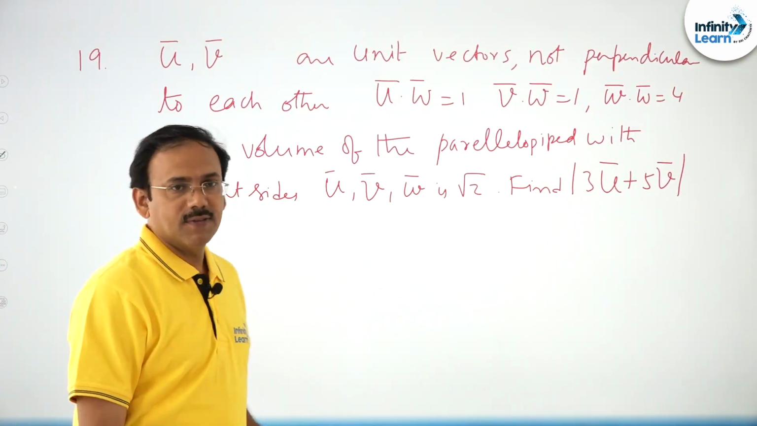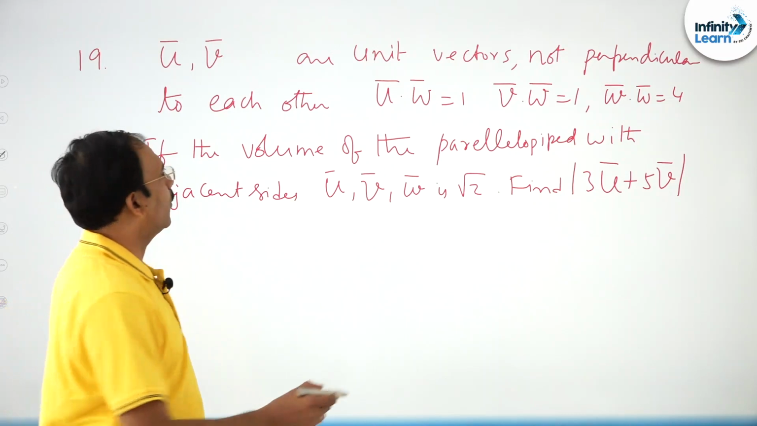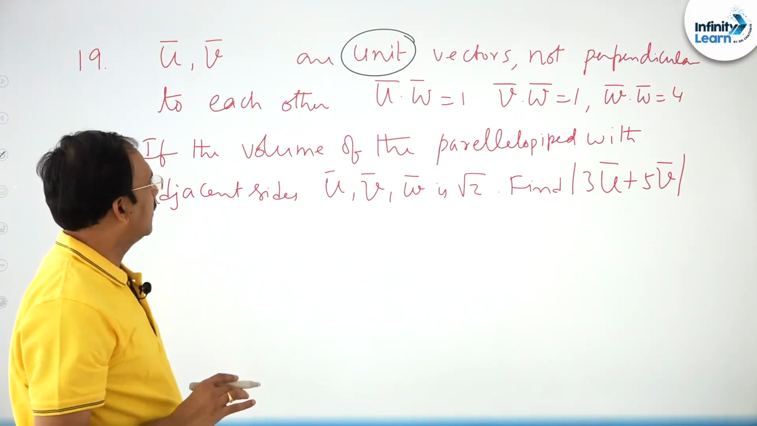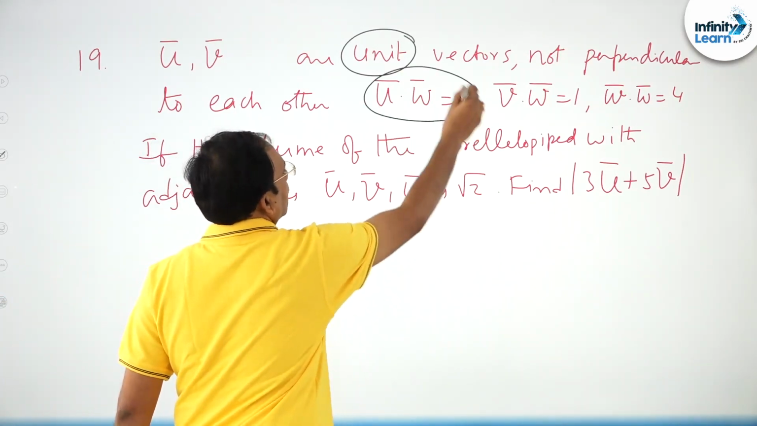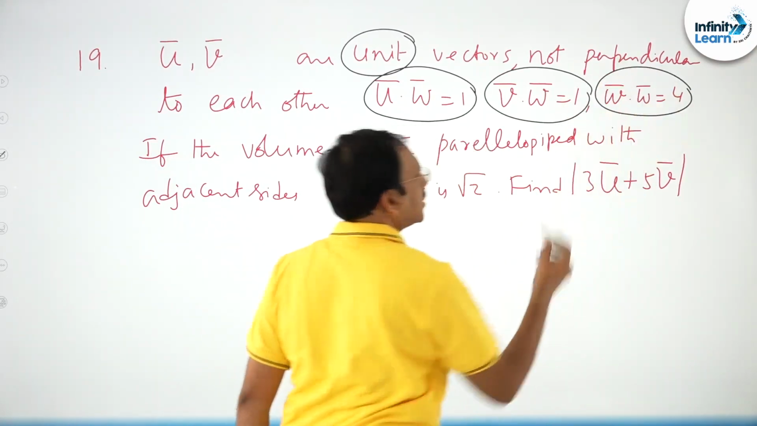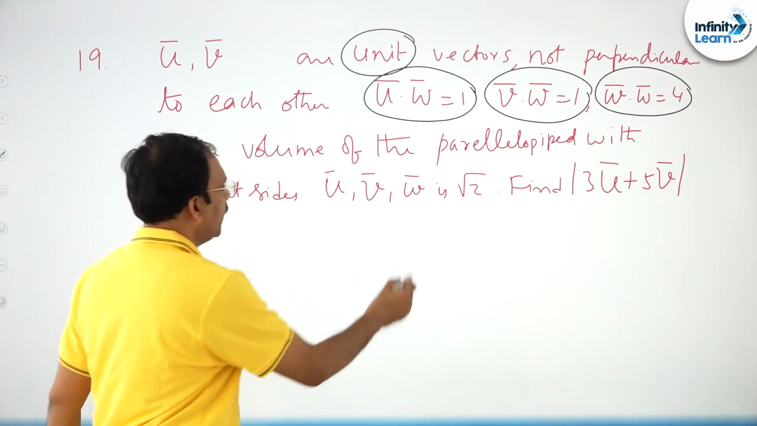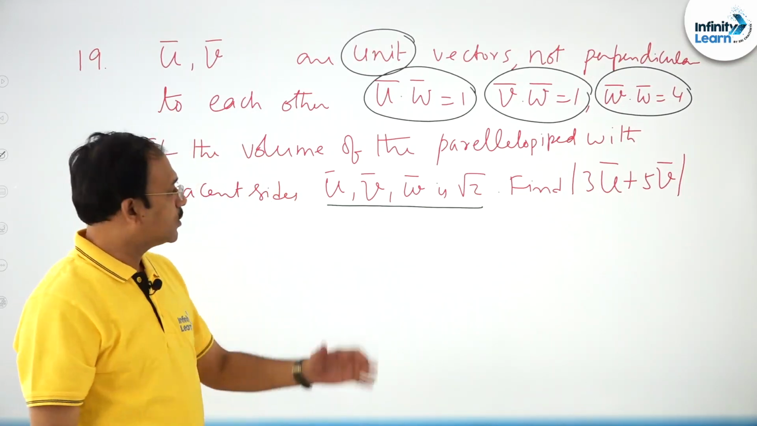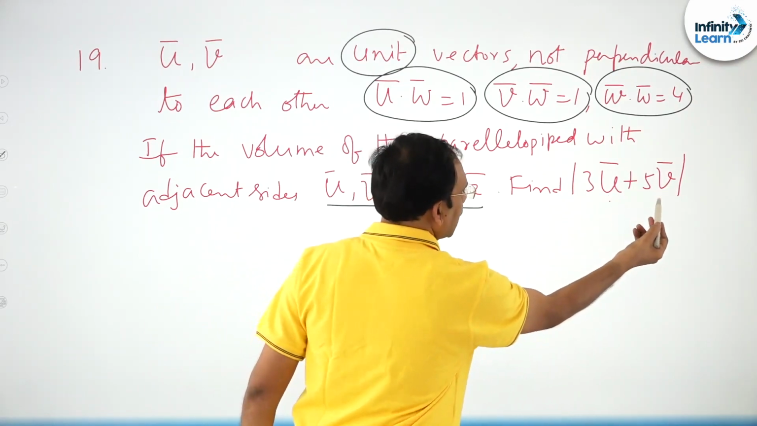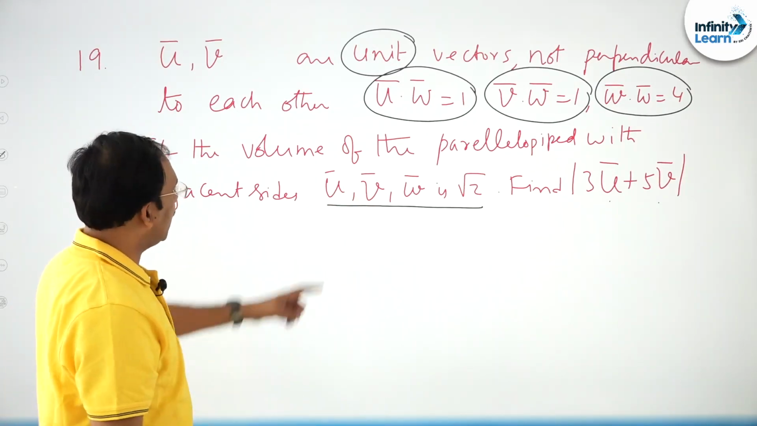Now you see, friends, after the 18th question, this is the 19th question. u and v are two unit vectors, not perpendicular to each other. Given u bar dot w bar is 1, v bar dot w bar is 1 and w bar dot w bar is 4. Then the volume of the parallelepiped with adjacent sides u, v, w is given as root 2. So we need this. As you know, u bar is a unit vector, v bar is a unit vector. To find this, what you need is u bar dot v bar. So for that we use this data.